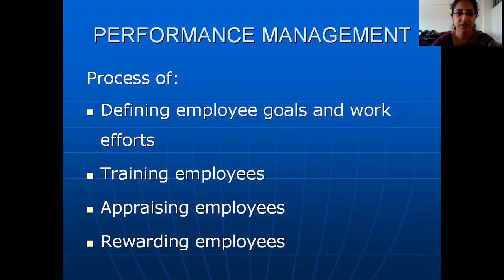Performance management comprises about 4 steps over here. So this process involves, the first thing is defining employee goals and their work efforts. The second step speaks about training the employees. The third step is about appraising the employees. And the fourth step speaks about rewarding the employees. So these 4 steps together comprise performance management.